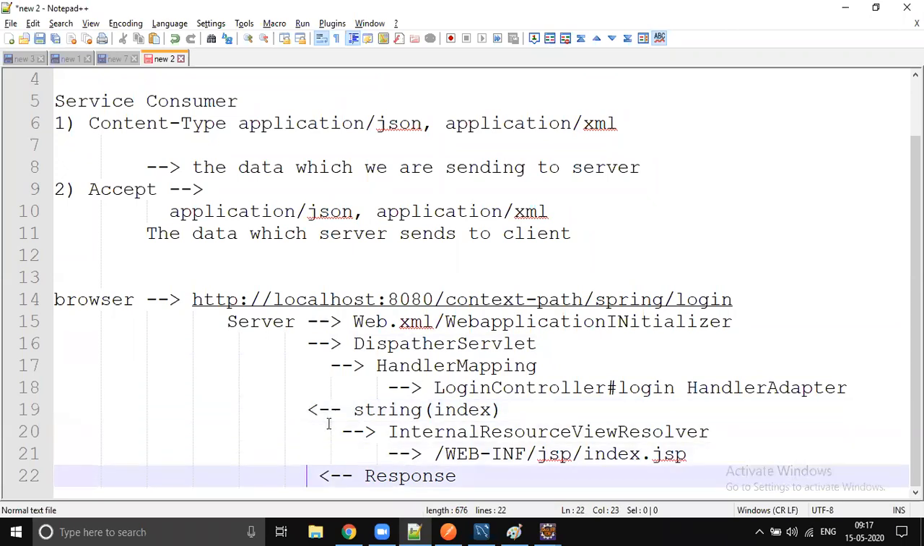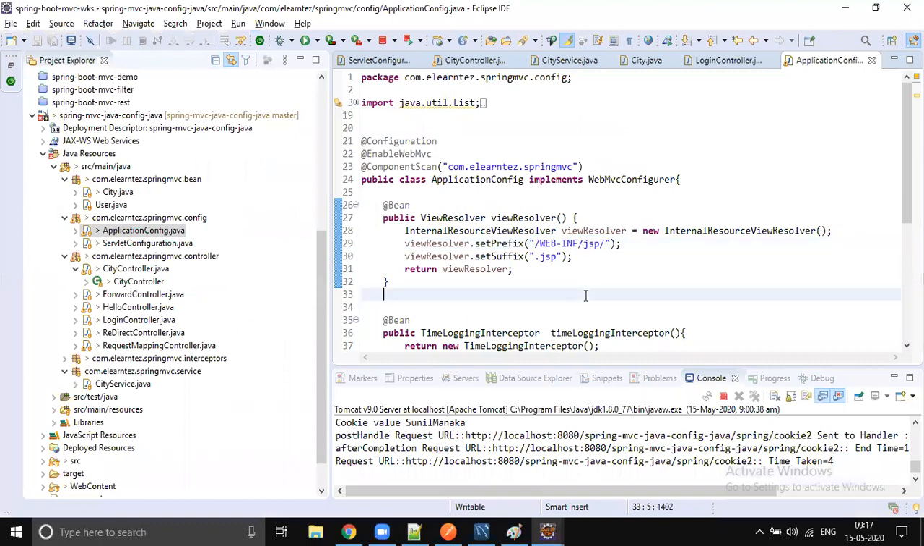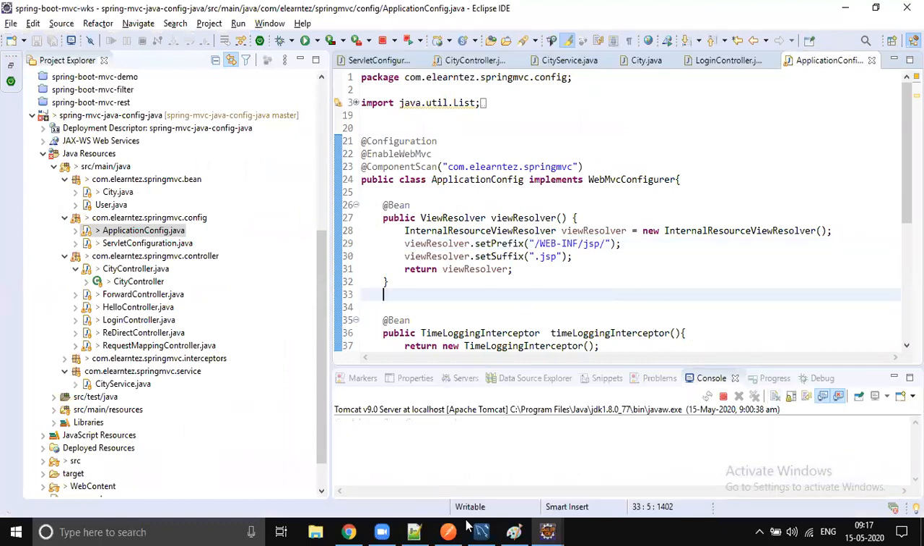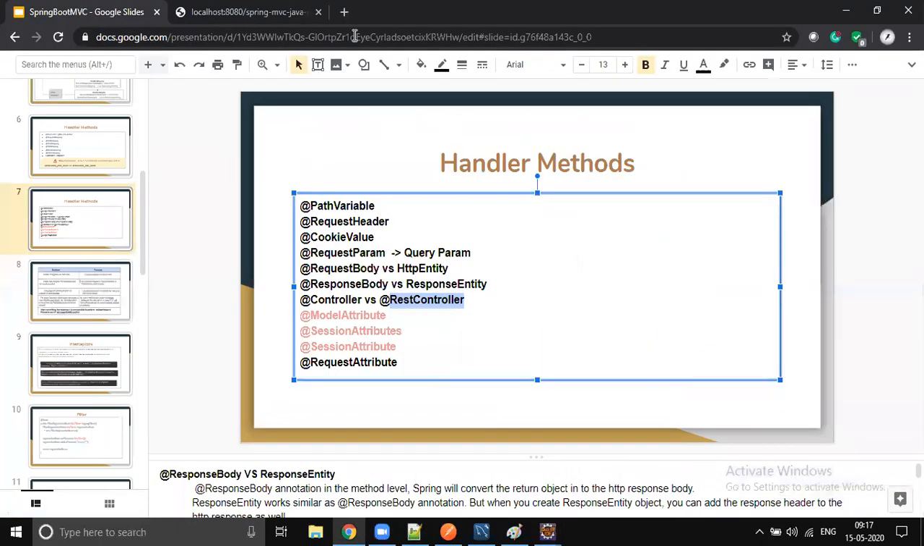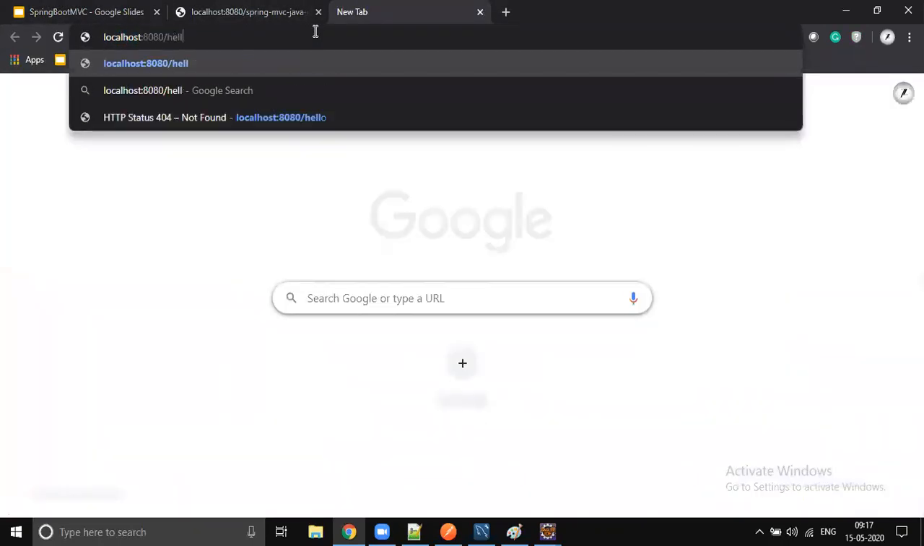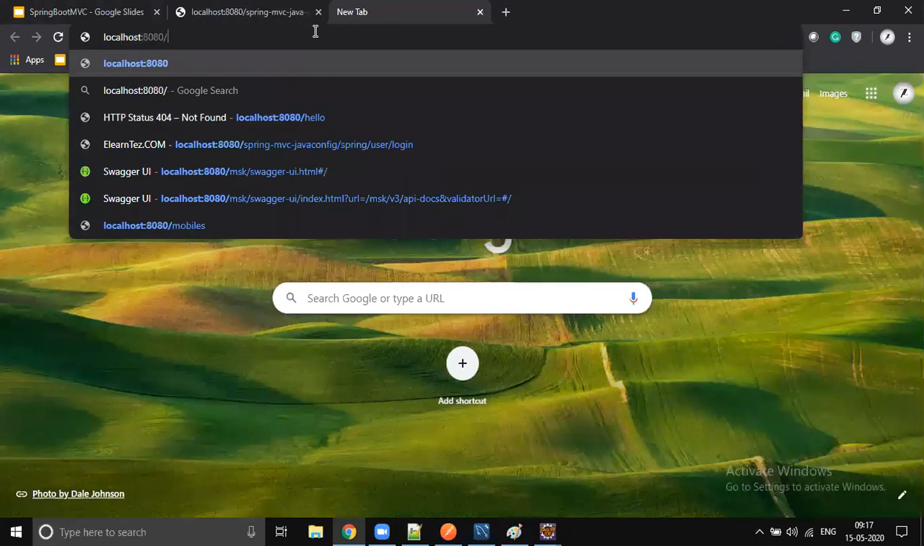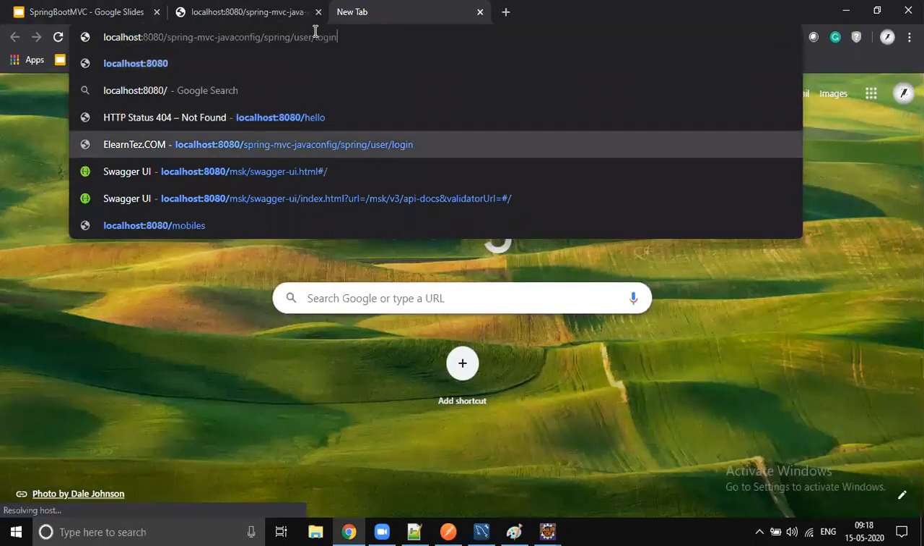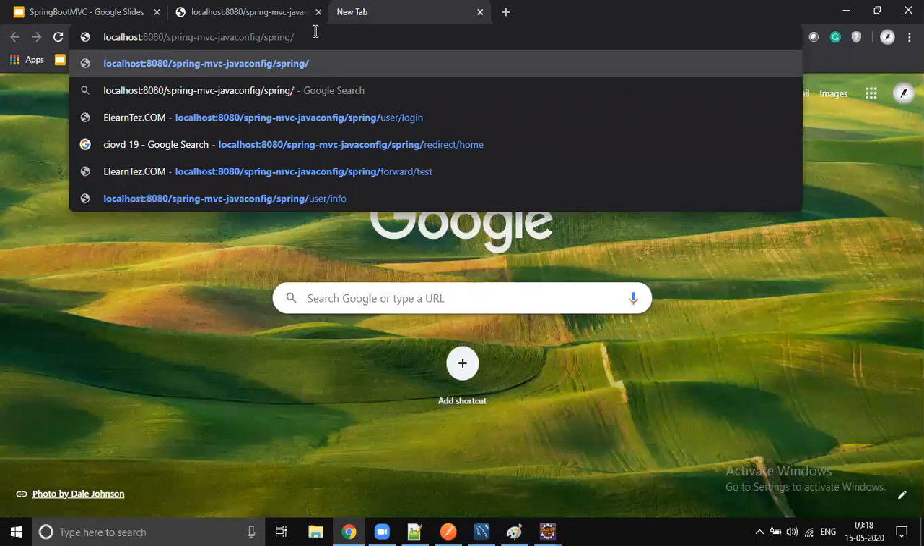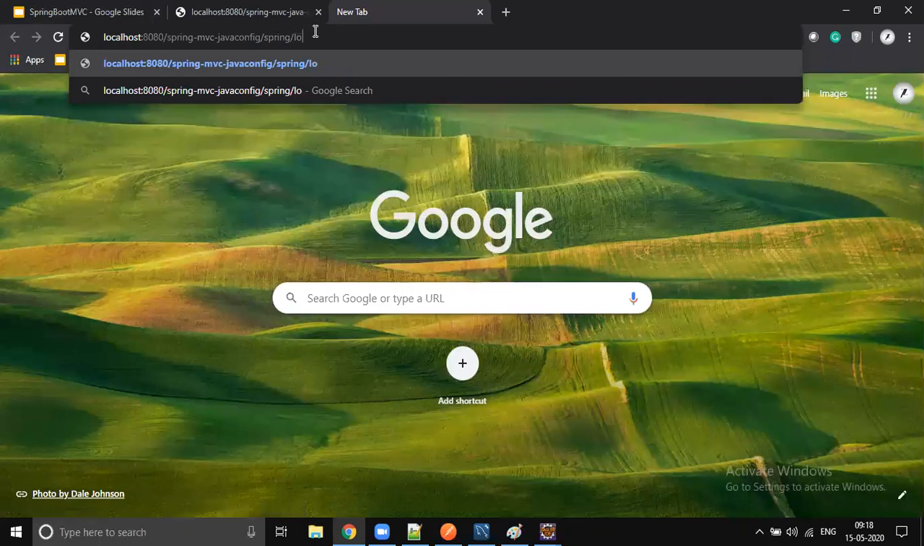That is how the JSP page will be rendered in this example. So let's go to the browser. If it's HTML, then Postman can't help us, so we need the browser's help. It's going to be localhost:8080. The context path is Spring MVC Java config, the servlet path is spring, and the resource path is login. When I click enter, you see some screen asking for login.